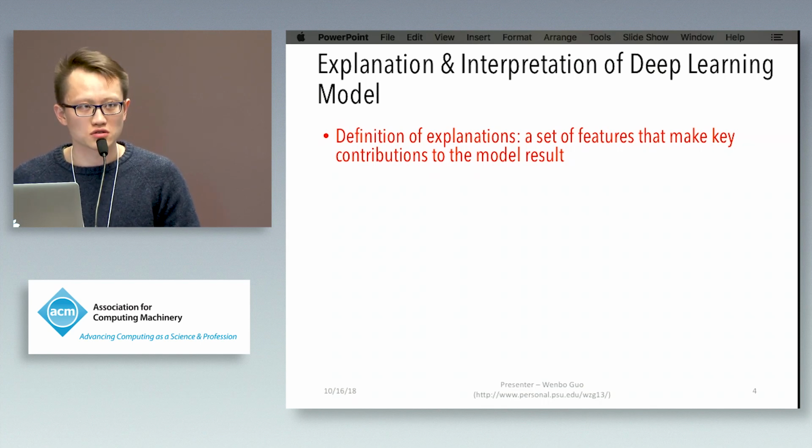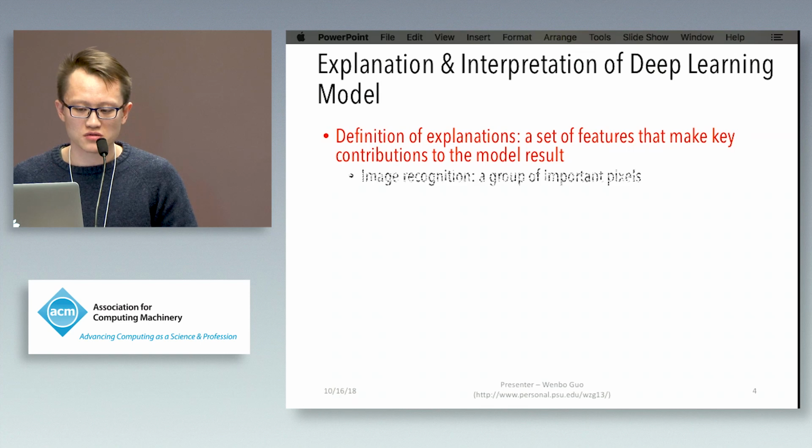Here we first introduce what a model explanation is. Recall that when training a network, we input the data, say an image, into the model. The model takes a bunch of pixels as input and then outputs a model decision. For explanation, we refer to the set of features that make a key contribution to the model output.